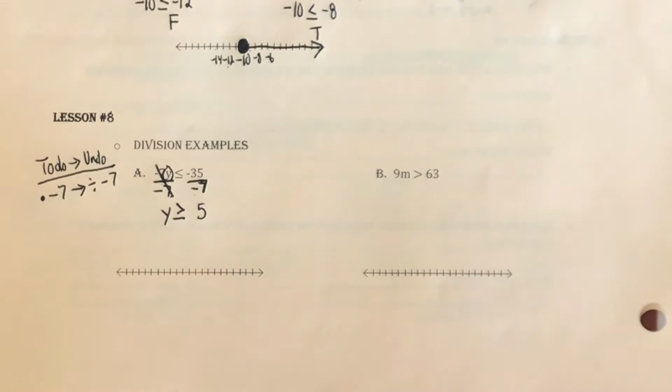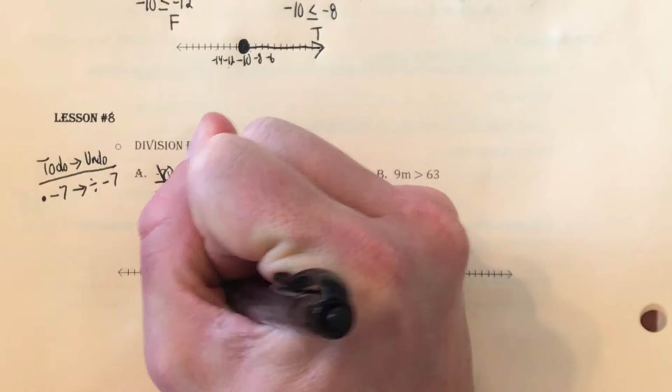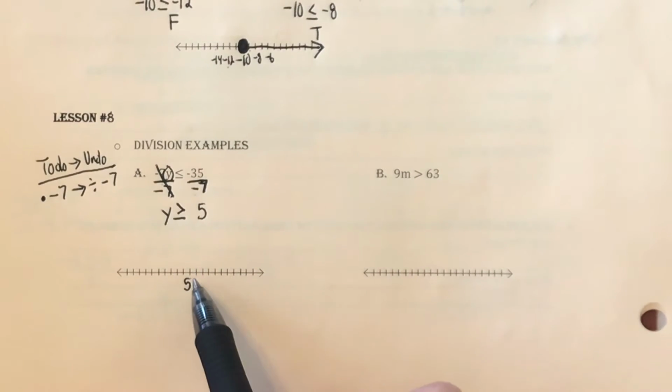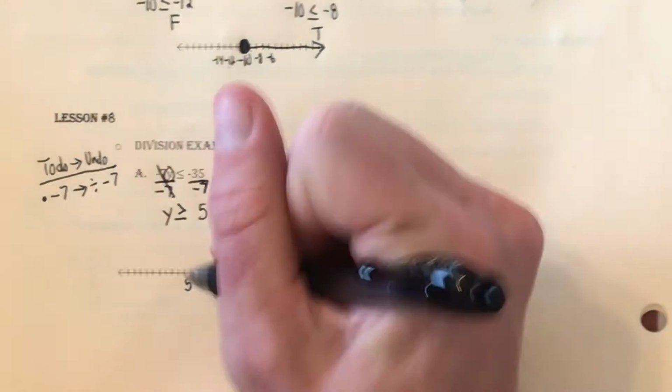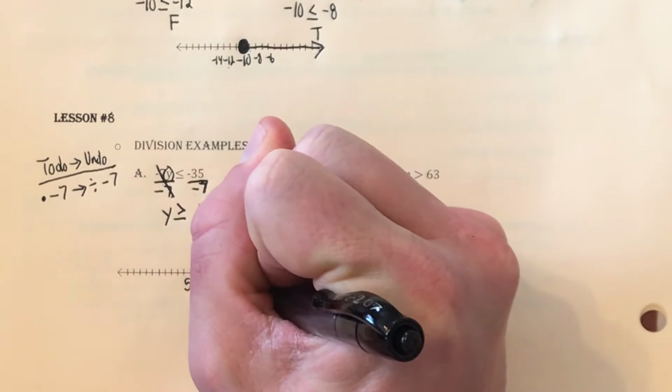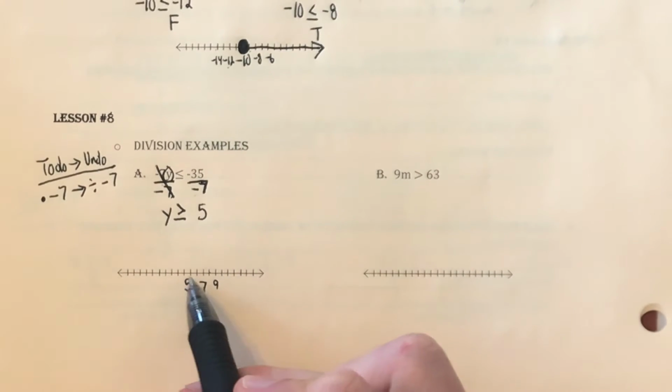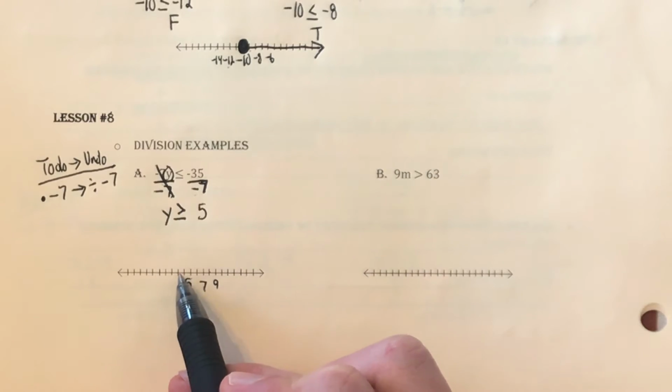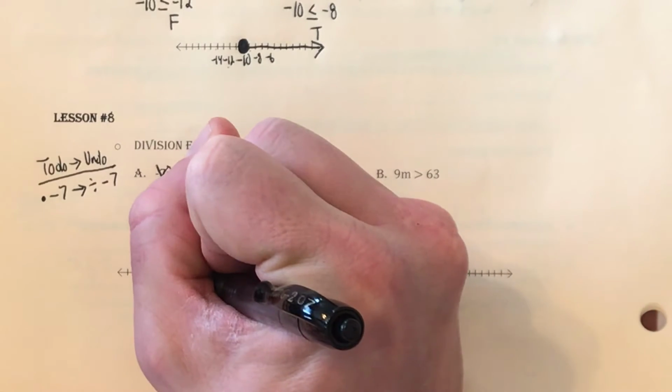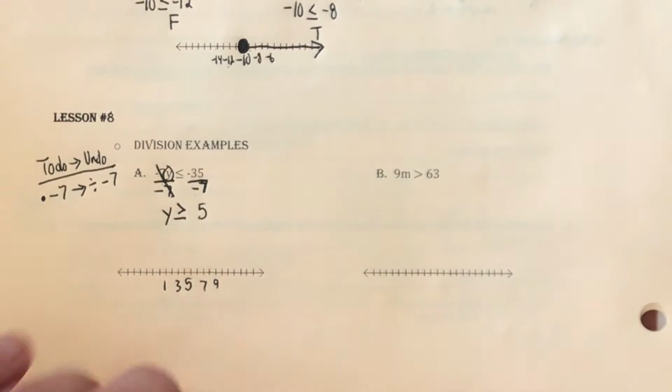All right, well now we need to go to our number line and we need to label this. So we'll start with the number 5 here in the middle. I'm going to count by 2s, skipping every other dash. So 6, 7, 8, 9. That's enough moving that direction. So now let's do some the other way. So 4, 3, 2, 1. There we go. So I've got my number line labeled, easy to follow.